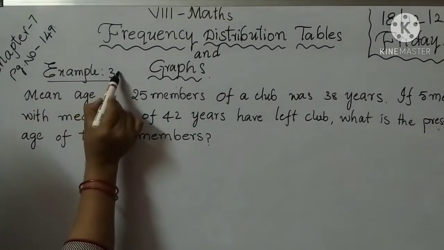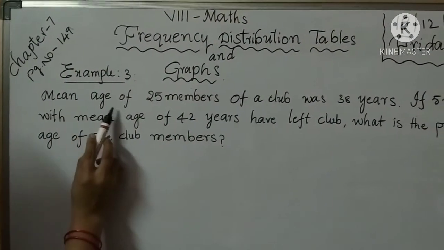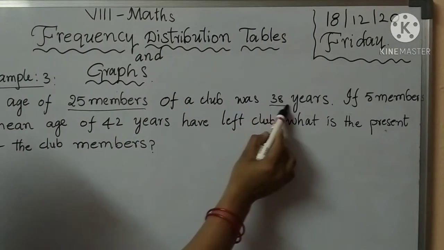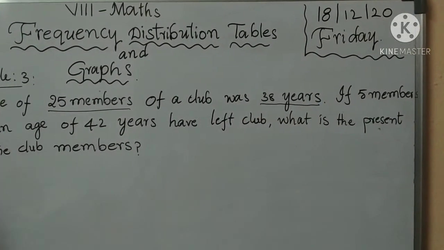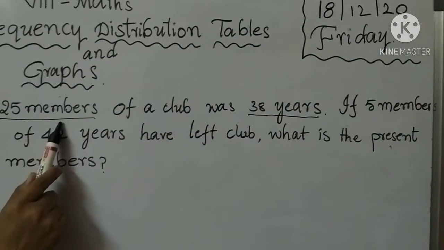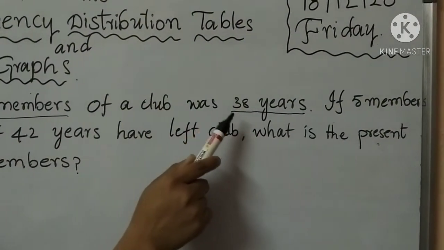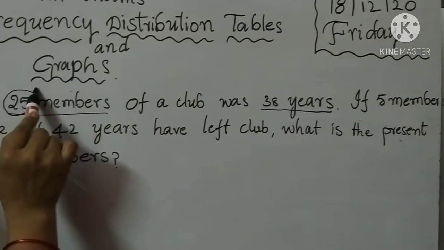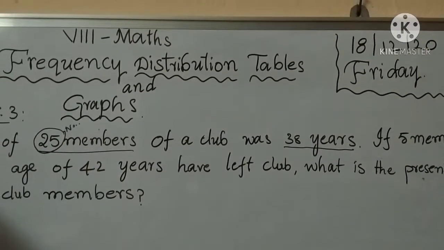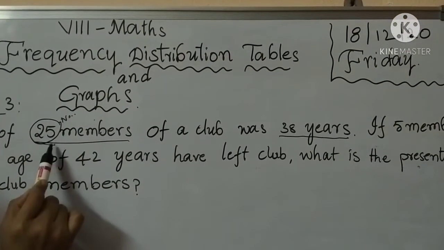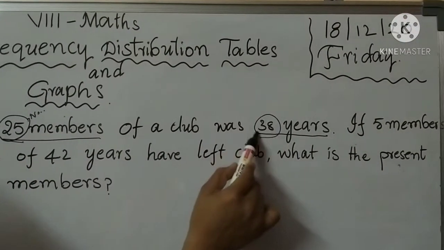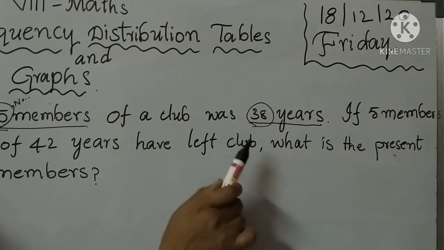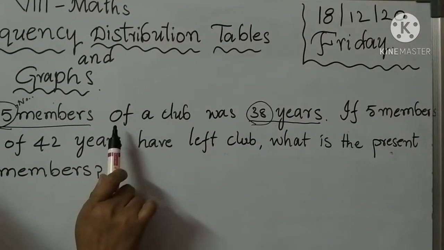Next, example 3. The mean age of 25 members of a club was 38 years. Here 25 members is the number of observations, and the mean age is 38 years.